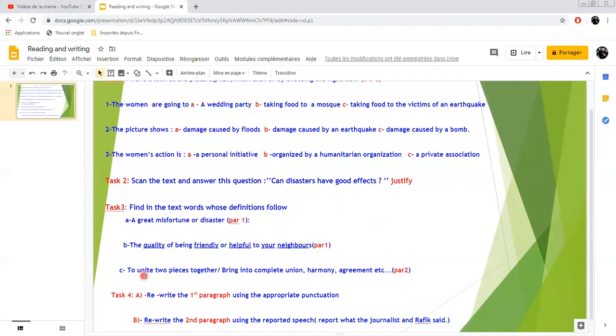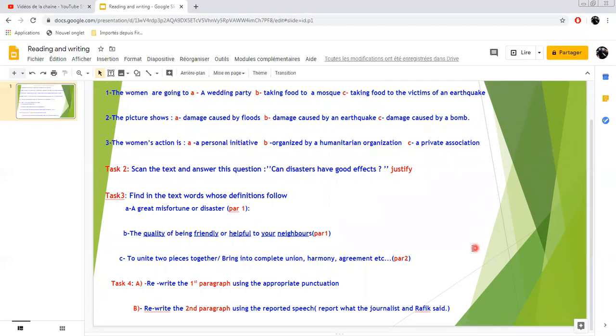C, this is a verb, to unite two pieces together with one piece and one piece. So when you unite them together, so this is the verb. Or in case of human relationship, we say to bring into complete union, harmony, agreement, two sides or two people.